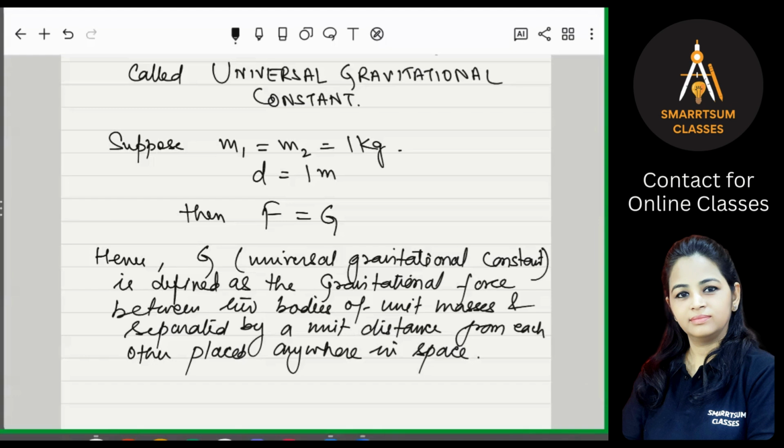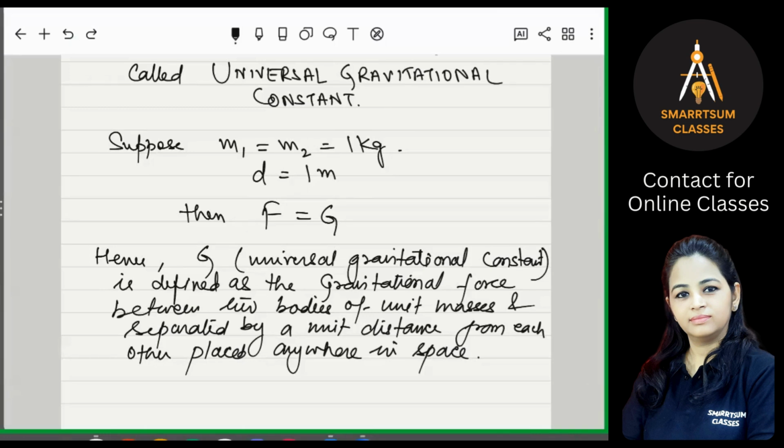So what is this G? G will be equal to F when bodies are of unit masses, 1 kg each, and they are separated by unit distance, that is 1 meter. Then in that case, G will be equal to F. So in this way, we have defined the gravitational constant, that it is that force when two bodies of unit masses are separated by the unit distance, and it can be placed anywhere in space. I hope everybody is getting this.